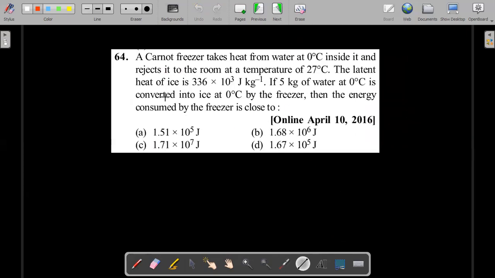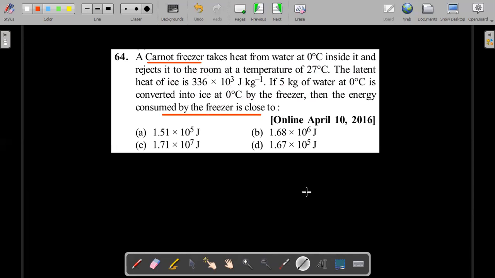Another one: a Carnot freezer, meaning a refrigerator, takes heat from water at 0 degrees centigrade inside it and rejects it to the room at a temperature of 27 degrees centigrade. So inside the refrigerator it is 0, outside in the room it is 27. The latent heat of ice is given. If 5 kg of water at 0 degrees centigrade is converted into ice at 0 degrees centigrade by the freezer, then the energy consumed by the freezer to do so is.